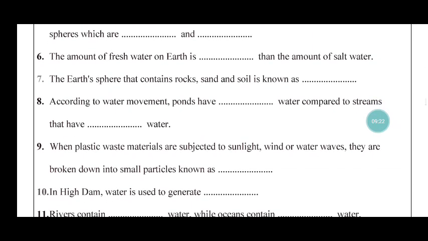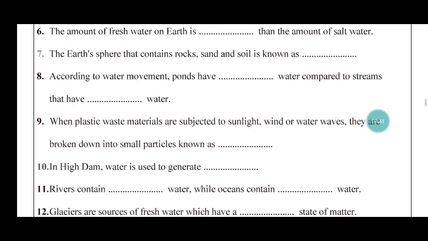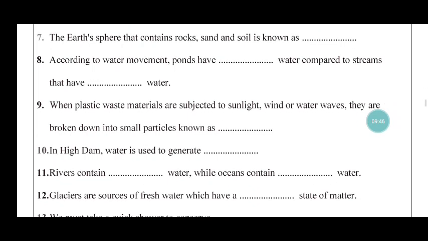The amount of fresh water on Earth is 3.5%, so it is less than the amount of salt water. Number 7. The Earth's sphere that contains rocks, sand, and soil is known as geosphere, or lithosphere.